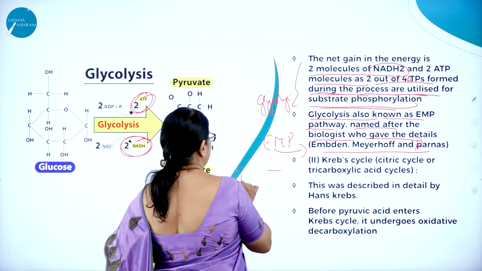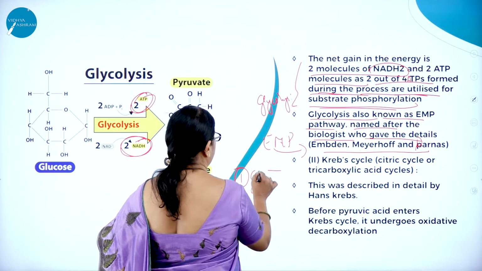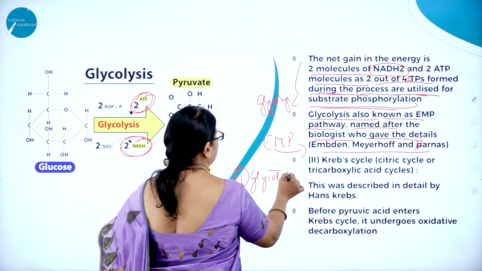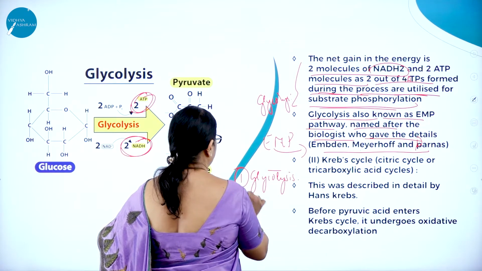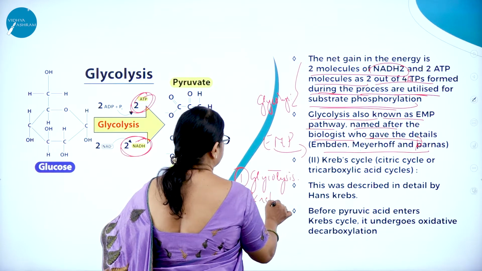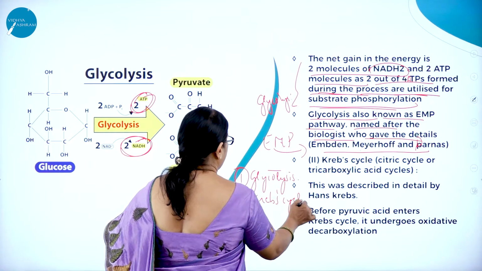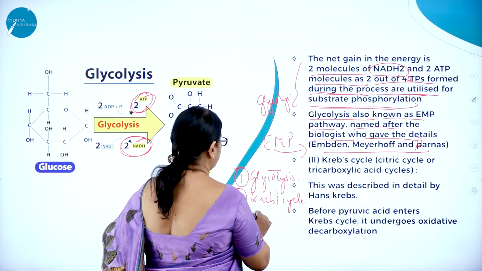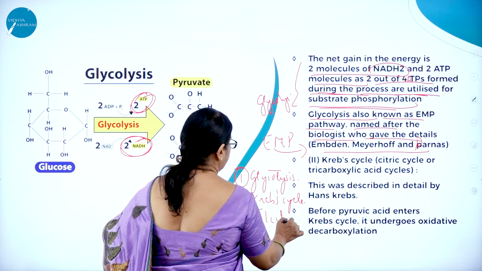So what are the 3 steps in aerobic respiration? One is glycolysis, which is common for both aerobic and anaerobic respiration. Next comes the Krebs cycle. And the third one is the electron transport chain.